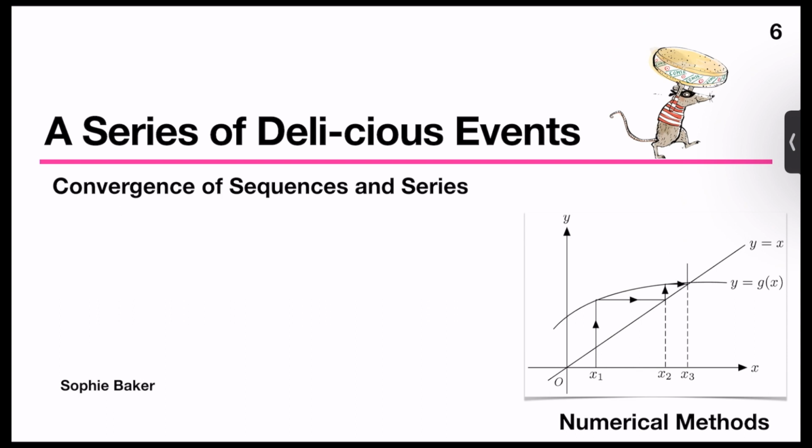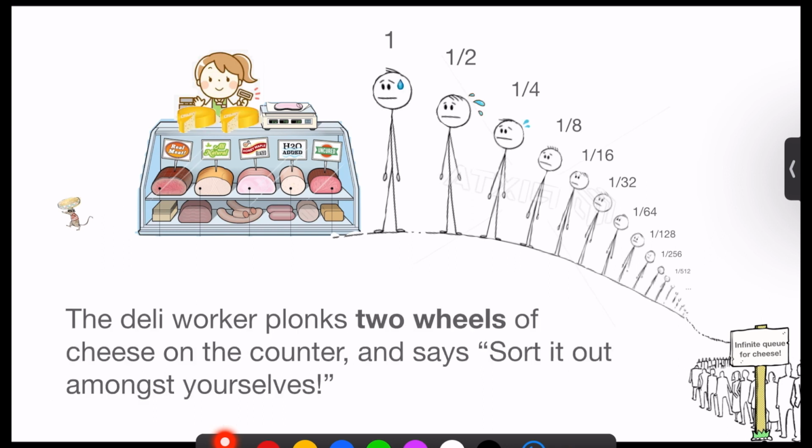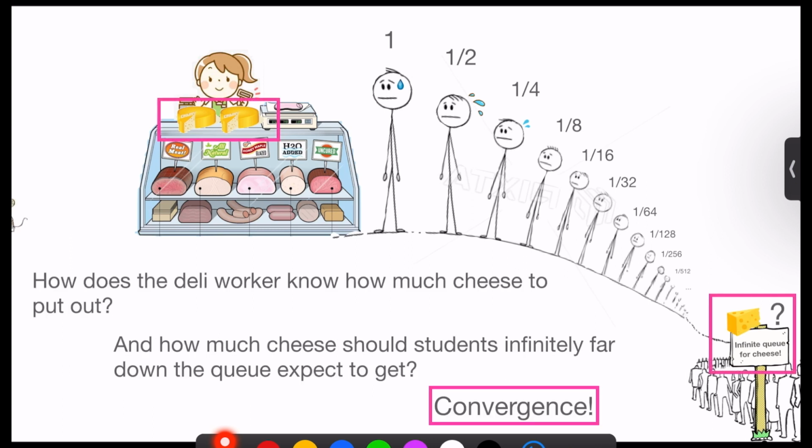And today we're talking about convergence of sequences and series in a series of delicious events. So, an engineering student walks up to the deli counter and asks for a wheel of cheese. The second asks for half a wheel, the third for a quarter of a wheel. The deli worker plonks 2 wheels of cheese on the counter and says, "Sort it out amongst yourselves." So, how does the deli worker know how much cheese to put out, and how much cheese should students infinitely far down the queue expect to get?